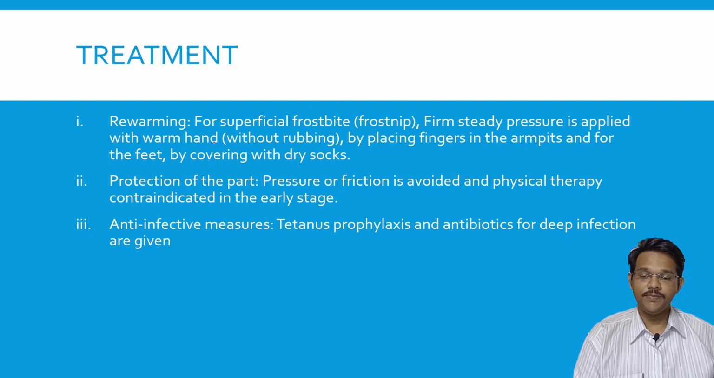Treatment for frostbite: first is rewarming. For superficial frostbite, also known as frost nip, firm steady pressure is applied with a warm hand. So steady pressure has to be applied. It should not be rubbed. Without rubbing, steady pressure should be applied. It can be done by placing the fingers in the armpits. If you place the fingers in the armpit and steadily apply pressure, the warmth can increase the temperature.